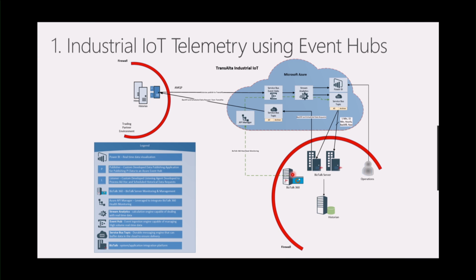Since we are a BizTalk customer, we do use a third-party monitoring tool called BizTalk 360, which has the ability to send a web endpoint test. So every minute, what it'll do is actually send a heartbeat message, and it's going to do that using HTTP. And we do wrap our Event Hub credentials behind an API management operation, and we will then publish this heartbeat message onto an Event Hub, and it will flow through the entire solution.